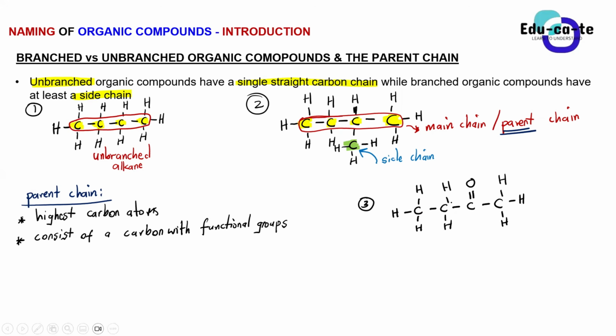Yes, Nobu? So it's a ketone. Yes, it's a ketone, guys. We identified it by seeing this carbon double bond oxygen, and this carbon that has a double bond with an oxygen is bonded to 2 other carbons on its side. So basically this is a what? This is a ketone. And now I want you guys to identify, is this ketone a straight chain, or is it actually branched? Is it unbranched or is it a branched ketone?